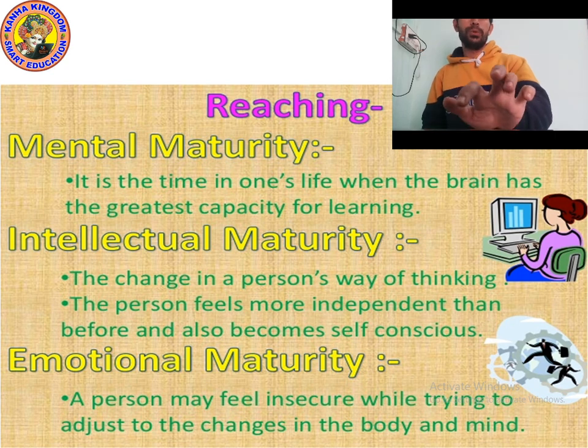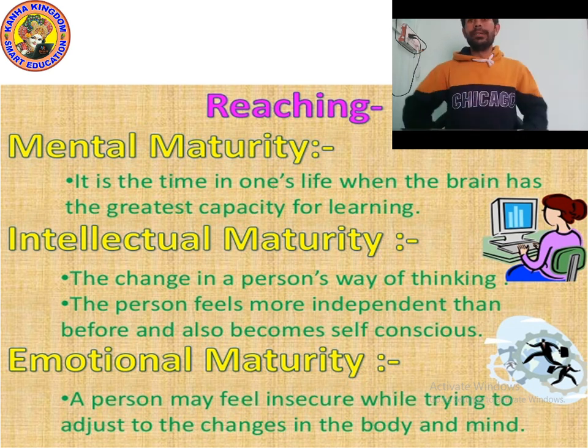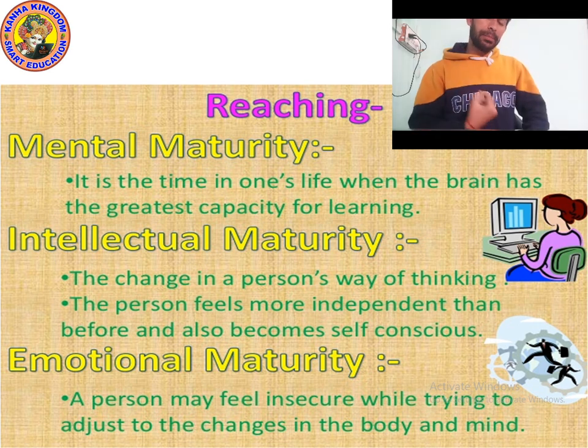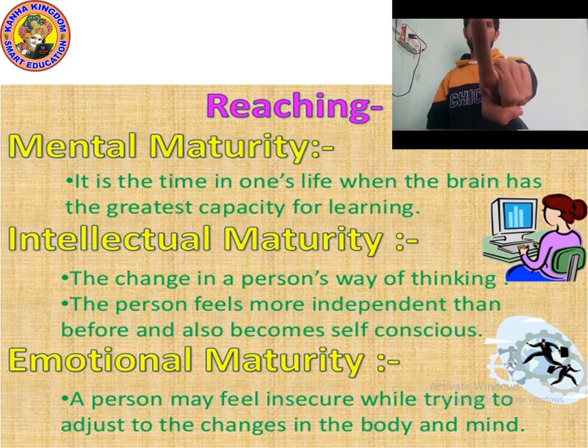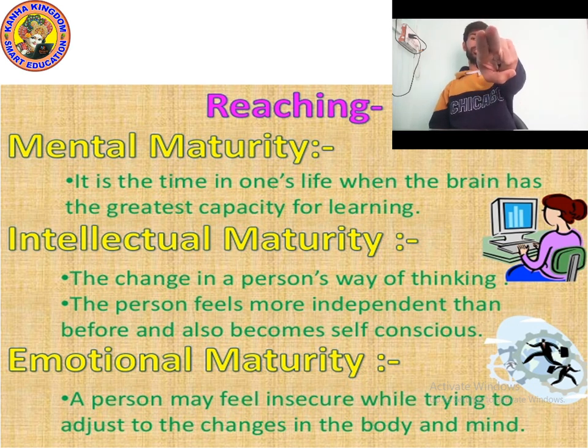Okay kids, so next change at puberty is reaching mental, intellectual, emotional maturity. Different changes occur at puberty. Change number one is increase in height. Change number two, change in body shape.